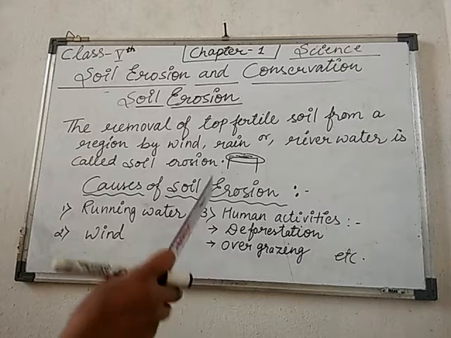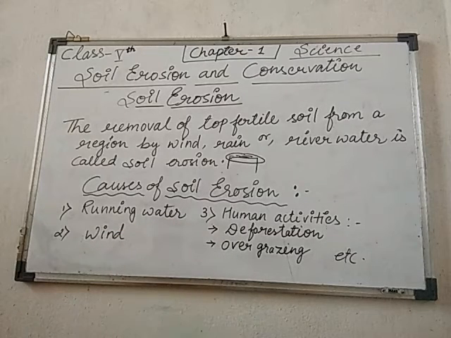The next one is human activity, which is happening much more at this time. Deforestation: when anyone wants to build a building in a place, all the plants need to be removed. So what does it mean? Deforestation means the cutting down of trees on a large scale, and humans are doing this on a very large scale.